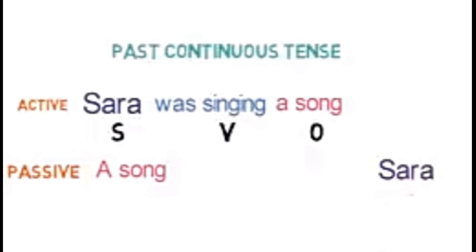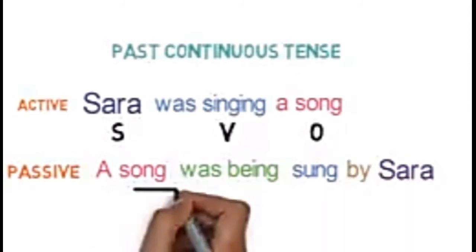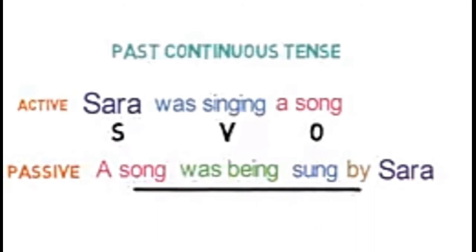Converting the main verb to third form, it will be sung. Next, adding a suitable helping verb of to be, it will be was being. Lastly, we add by to make the sentence complete. So the whole sentence is, a song was being sung by Sarah.